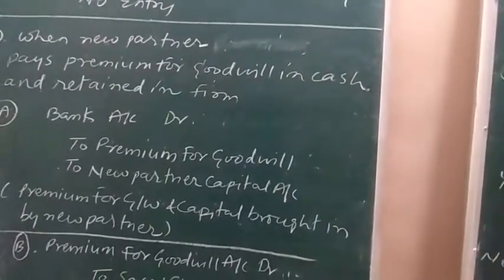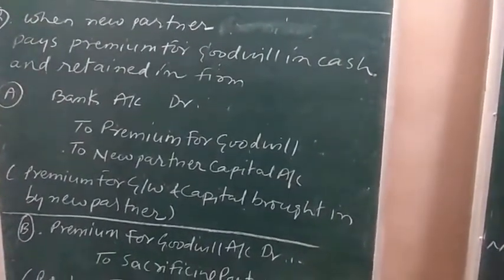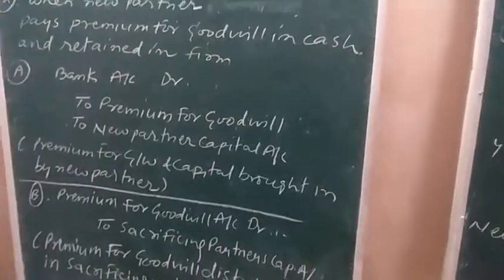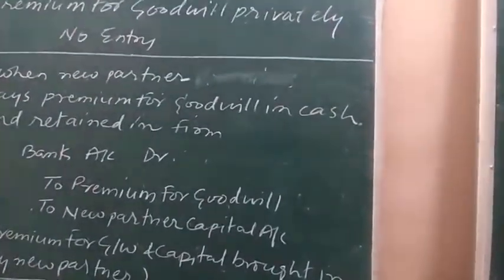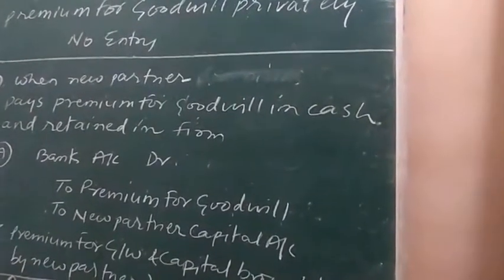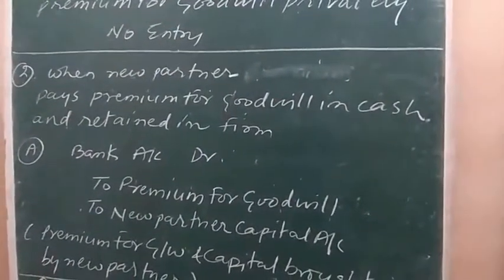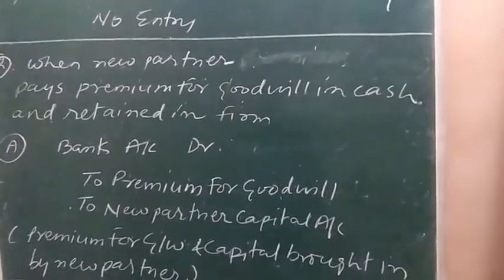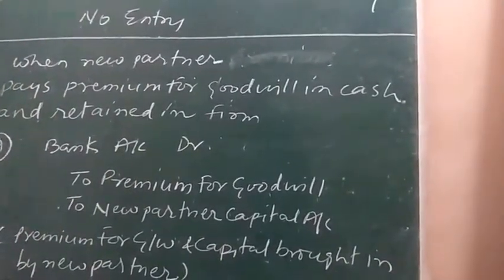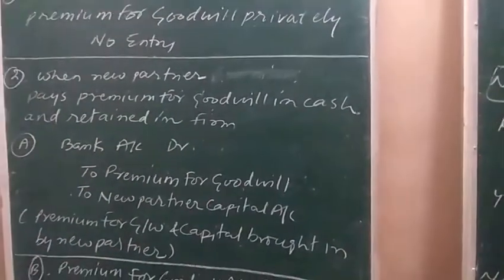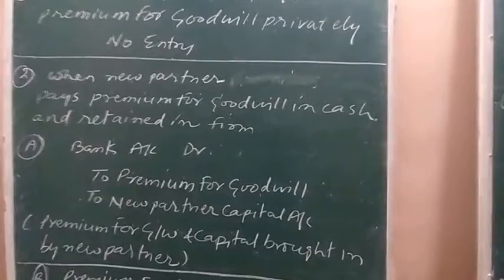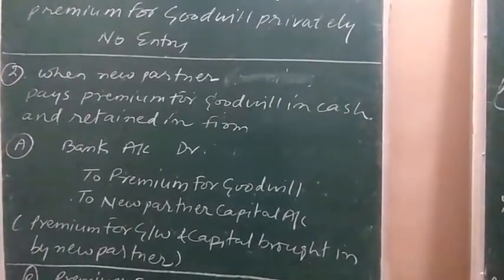Narration I have written here, premium for goodwill and capital account brought in by the new partner. Now whatever amount of premium for goodwill is brought in by the new partner, that is distributed among the sacrificing partners in the sacrificing ratio. So whatever amount of premium for goodwill will be there, which is being brought in by the new partner, will be distributed among the sacrificing partners in the sacrificing ratio.